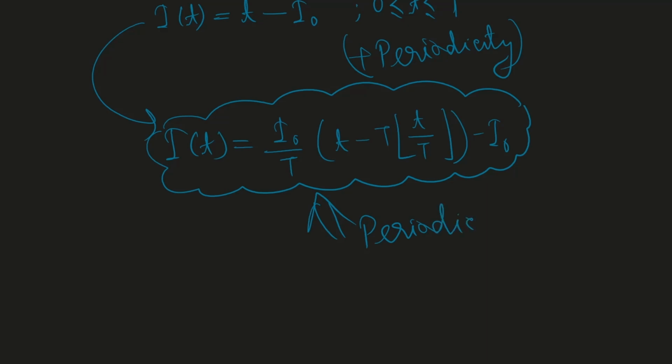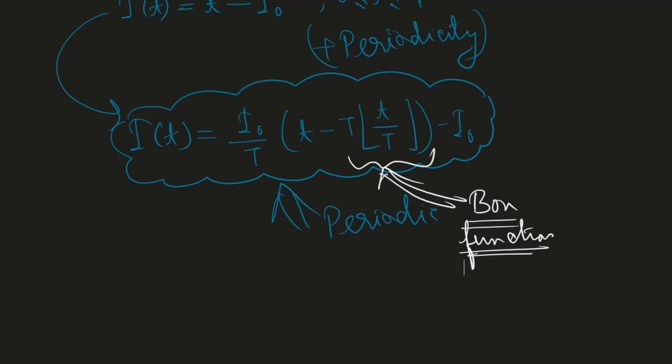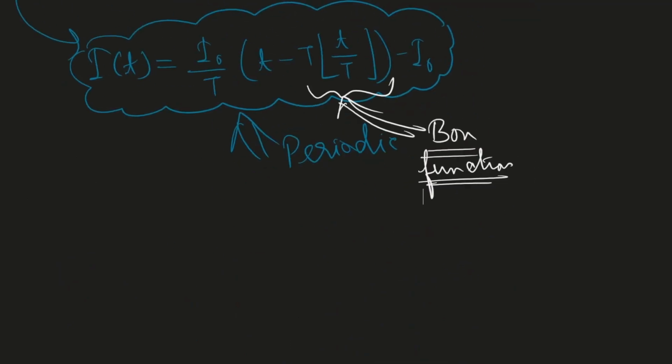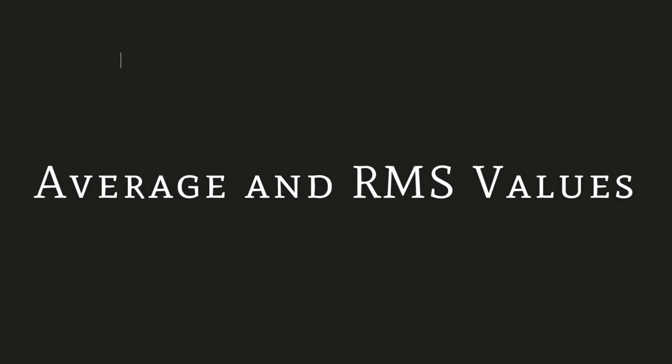This one is the box function, and you know this from your mathematics knowledge. So this was all about the examples of some of the alternating currents which are available. But there are some important terms which we are going to use often, that is the average and RMS values. Okay.